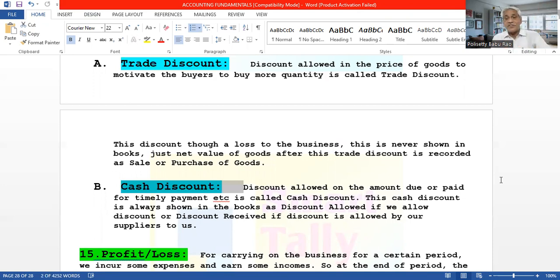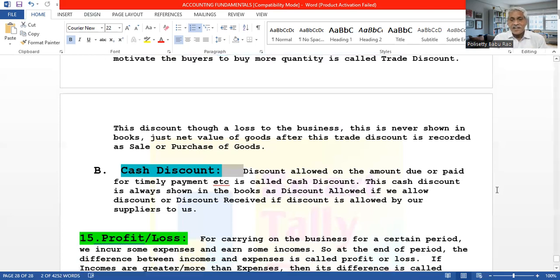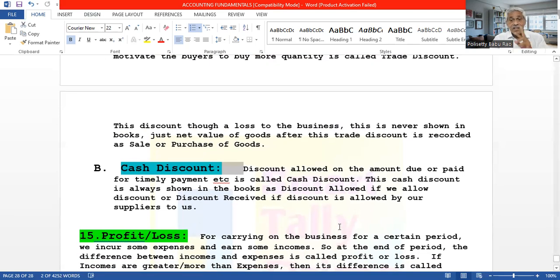Suppose if you pay your balance amount within 15 days, I will give you 5% discount. That is encouragement to the other person to pay. If you pay within that time, you will get some reduction, so you can pay a lesser amount. It's a profit to him. So we allow discount on the amount due or amount paid. This is called cash discount.